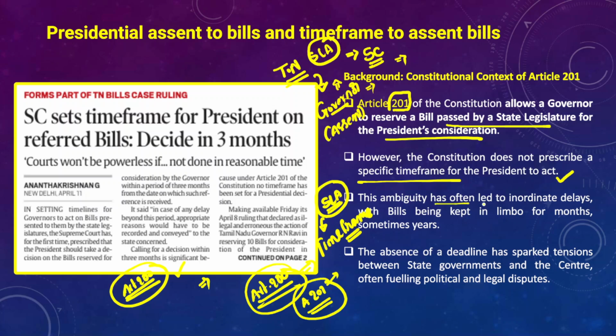So this ambiguity has often led to inordinate delays, with bills being kept in limbo for months or even, for that matter, several years. For example, if a bill is passed by the state legislative assembly and it goes to the governor, the governor is not giving his assent to the bills, he's just withholding his assent. And even the president, when any bill is reserved for the consideration of the president, is also not giving assent to the bills, and that's how these bills are not becoming laws at the state level.